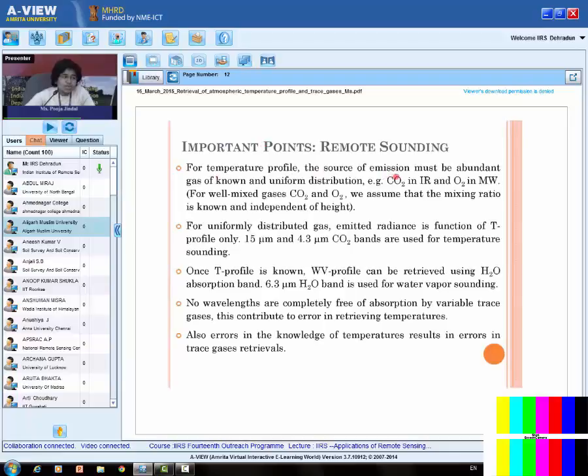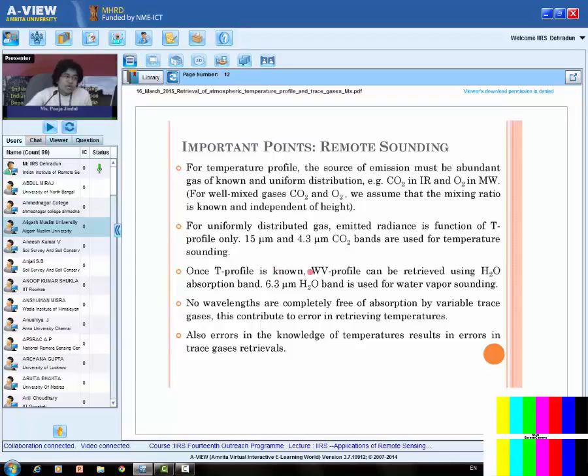For temperature profile, the source of emission must be an abundant gas of known and uniform distribution. For example, carbon dioxide in infrared and oxygen in the microwave region. For well mixed gases, carbon dioxide and oxygen, we assume that the mixing ratio is known and independent of height. For uniformly distributed gases, emitted radiance is a function of temperature profile. That's what we have discussed. Because once I have the transmittance information, only the temperature is unknown. 15 micrometer and 4.3 micrometer carbon dioxide bands are used for temperature sounding in the IR region.